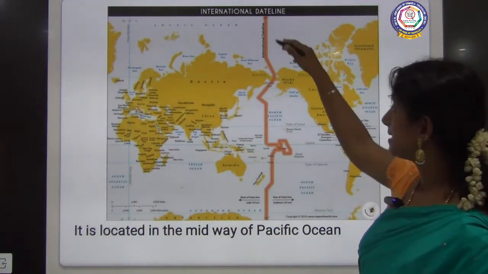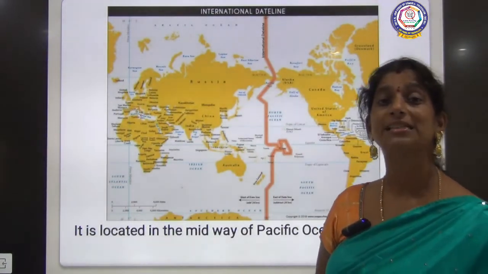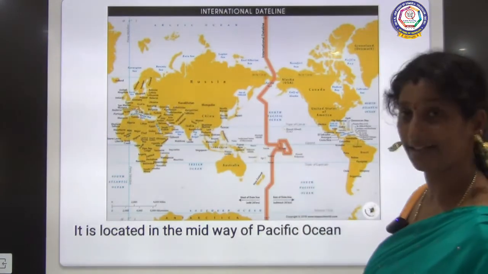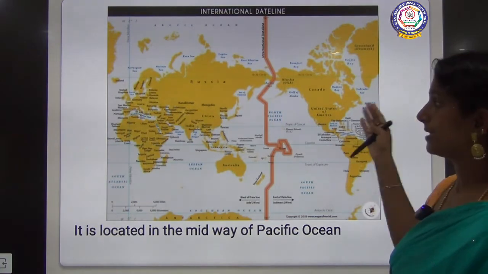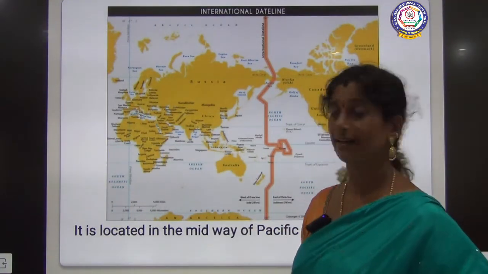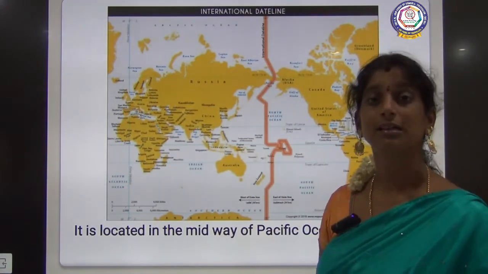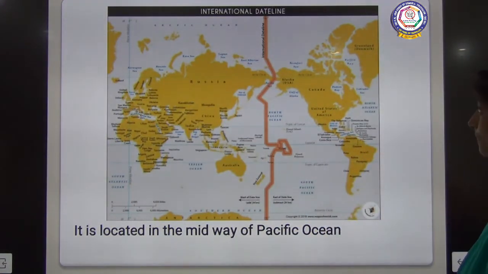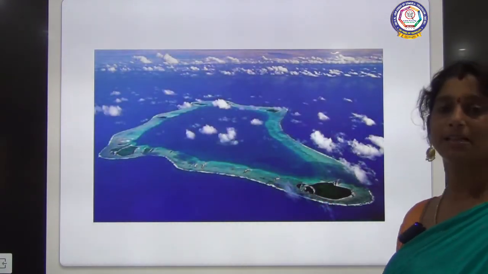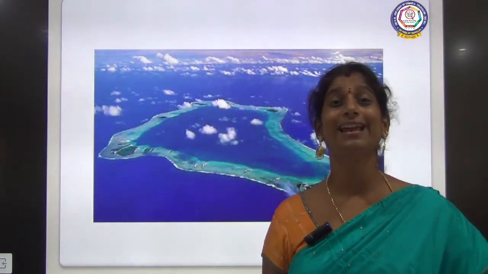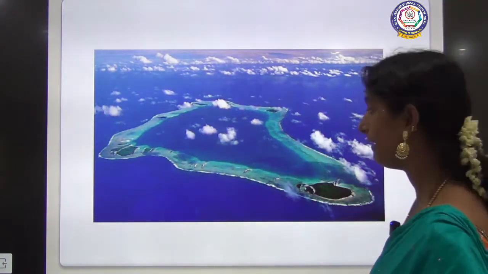So this is the international date line, which is located in the midway of the Pacific Ocean. This is how the line divides. So this is the complete part which is on the previous date, and this is the current date. This is on 18th June, and this part is on 17th June. Clear? So this is the island in the Pacific Ocean where the international date line is passing through. This is the place. This is the view from a flight.